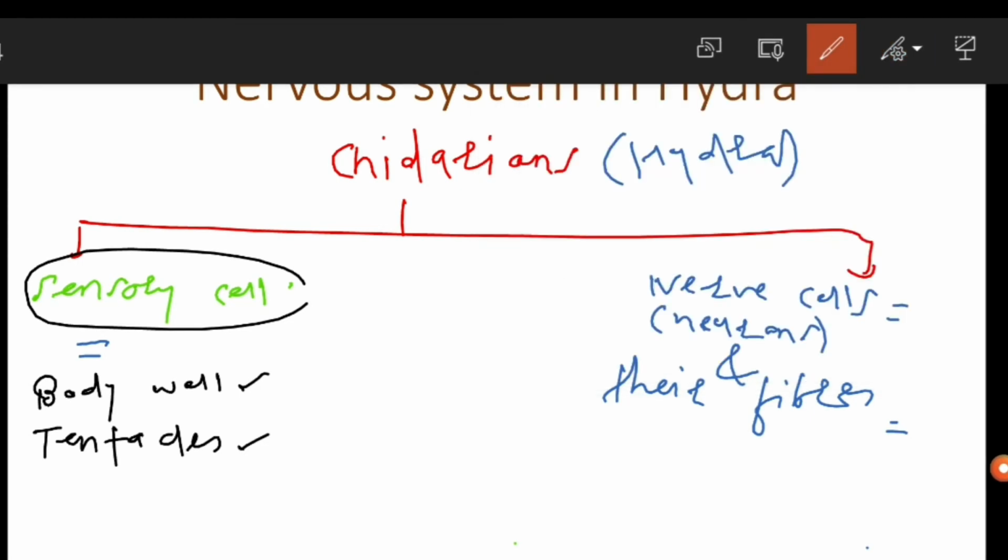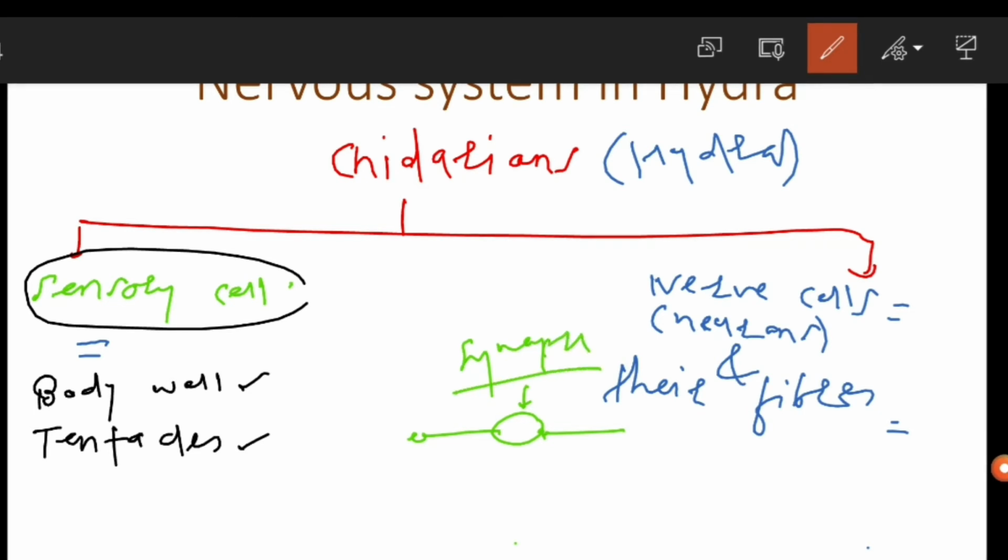Suppose that this is one neuron and this is another neuron. So in between these two neurons the synapse is found. The gap junction between the two adjacent neurons is called the synapse. So in this way we can say that these nerve cells, or neurons, or the nerve fibers, form the synapses.